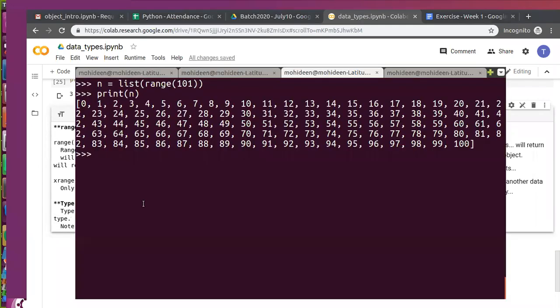Let's say, is it possible to convert an integer into a string? You can. That means you can change a mutable object to another mutable, but not mutable to immutable? Here, forget about mutable and immutable.